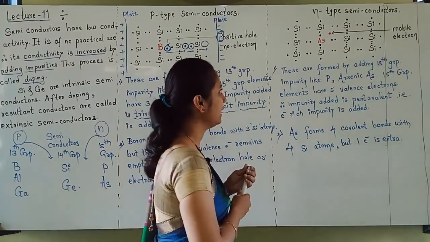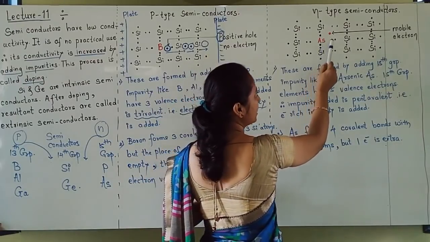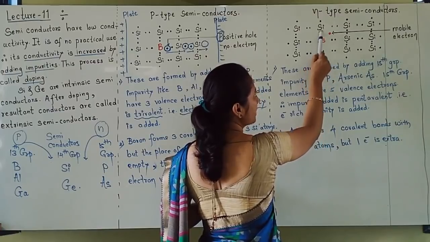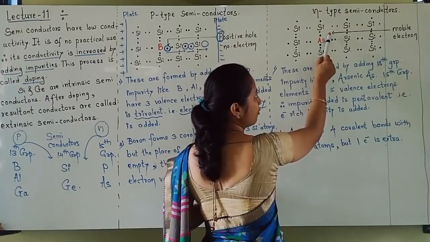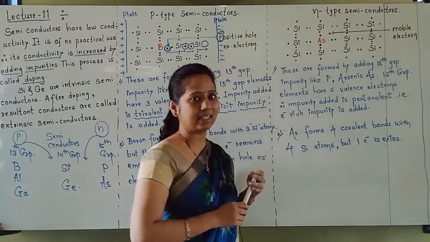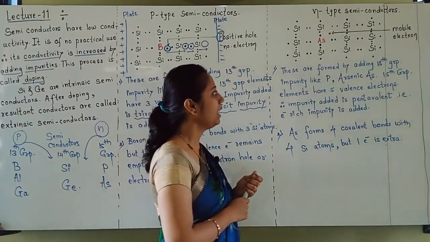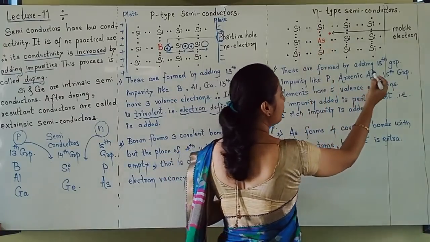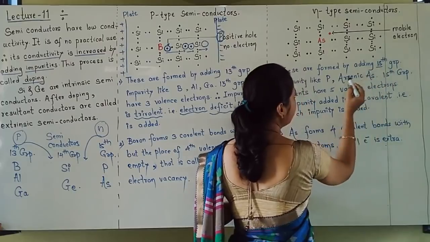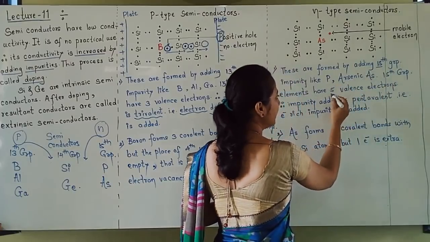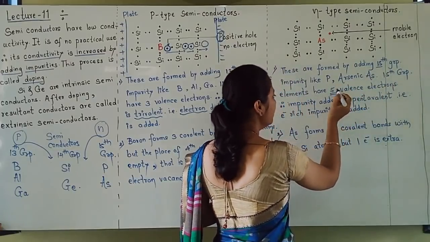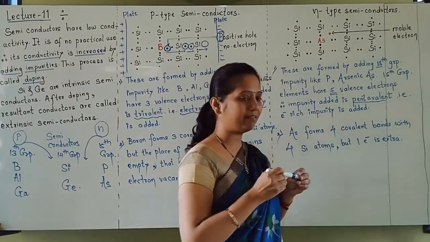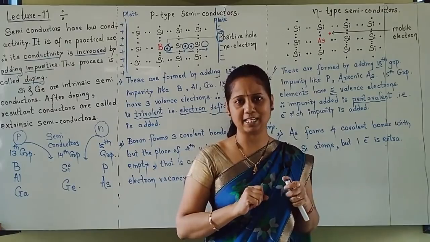Okay, so let us see here. Arsenic I have shown. Arsenic has 5 valence electrons. Out of that, 4 have formed 4 covalent bonds and 1 electron is free, and this electron conducts electricity. I have written here that N type semiconductors are formed when group 15 elements are added, like phosphorus, arsenic. They have 5 valence electrons, so the impurity added is pentavalent. 5 valence electrons means pentavalent impurity is added.